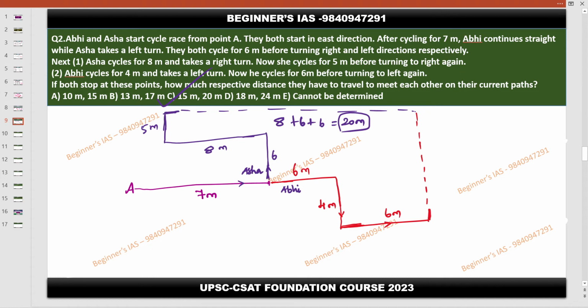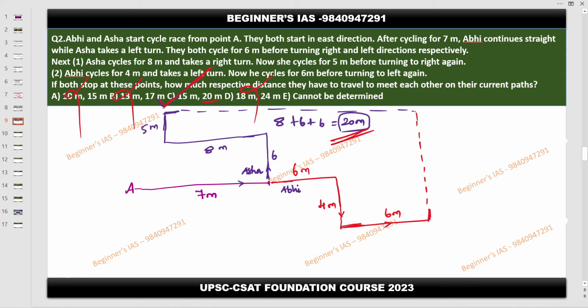People, please keep paper and pen. Don't watch like a movie. That is my suggestion. The answer is 20 meter. That is going to be C. Without finding Abhi's distance, Asha is the second person, right? 20 is there. Which option? A no. B no. C, sorry, C is there. D no. Understood, everyone?